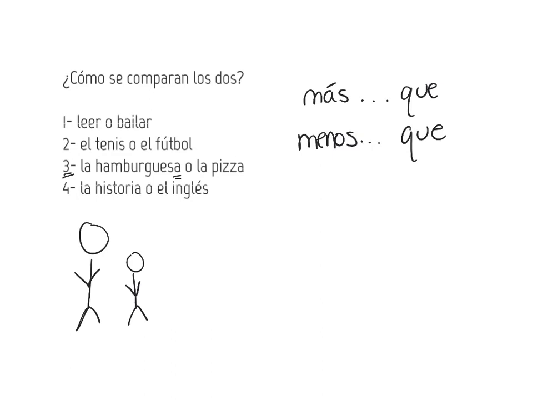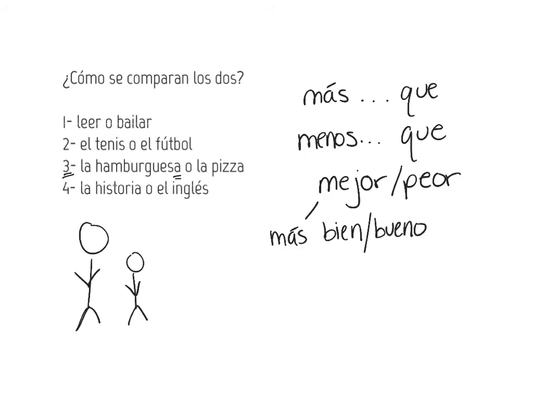The other comparative words you had were mejor and peor. Mejor is better than, and peor is worse than. We use this rather than saying más bien or más bueno. Those are not correct. Just like in English, we can't say more good. We use mejor. And then peor is its opposite, worse.